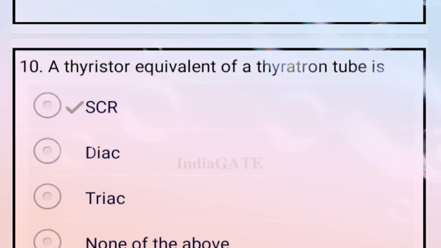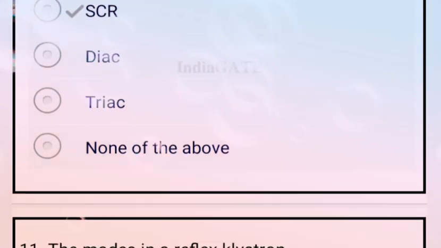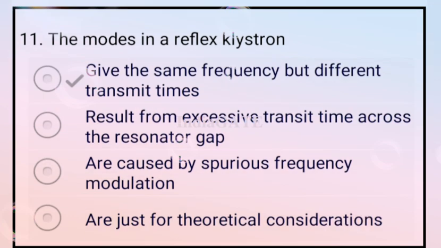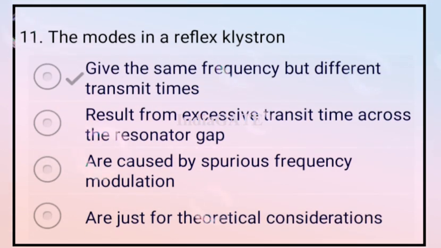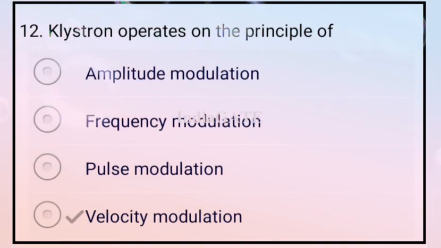Next question. The thyristor equivalent to the thyratron tube is SCR. Next question. The mode in a reflex klystron that gives the same frequency but different transit time. So option A is your correct answer. Next question. Klystron operates on the principle of velocity modulation. Option D is your correct answer.